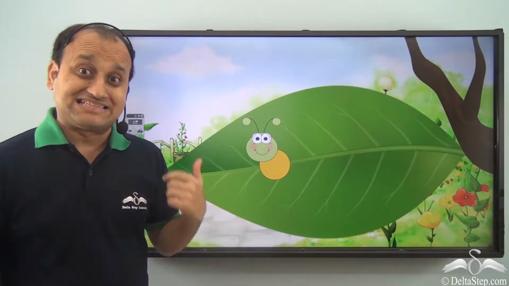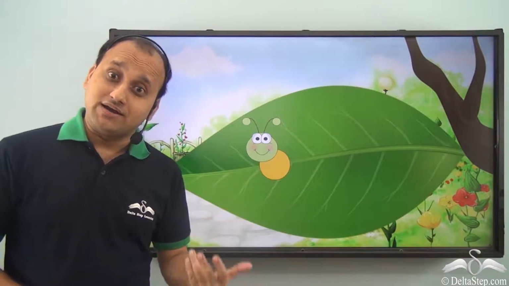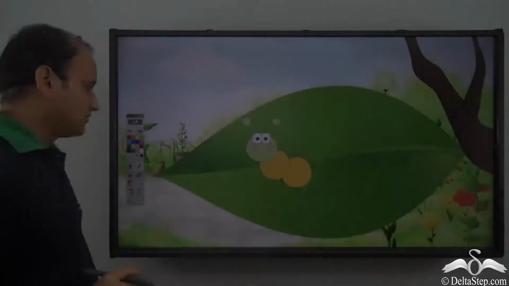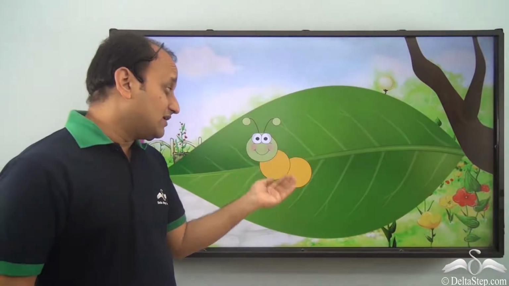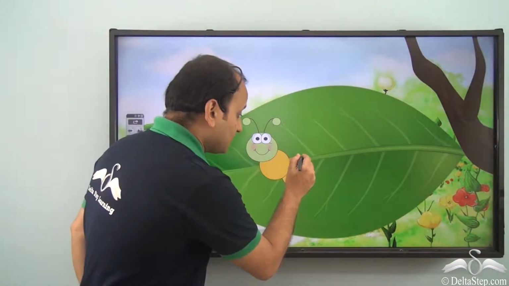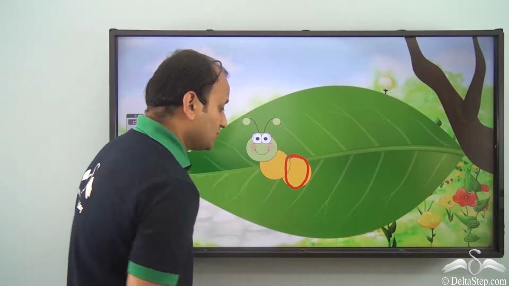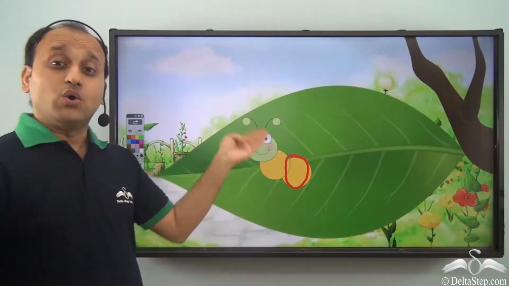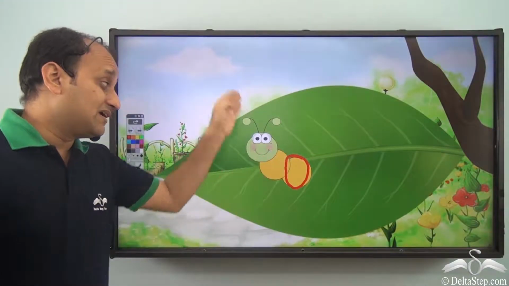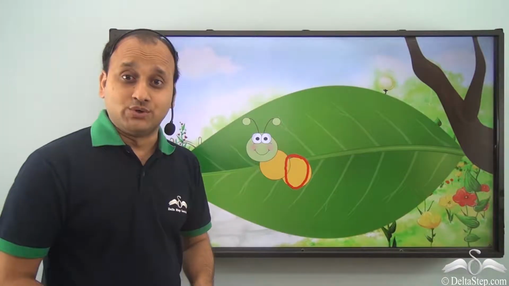Now, on the second day, he went to the garden again. On the second day, he saw that this caterpillar had grown by this much. So let's call this 1 unit. So we can say that on the second day, the caterpillar had grown by 1 unit.